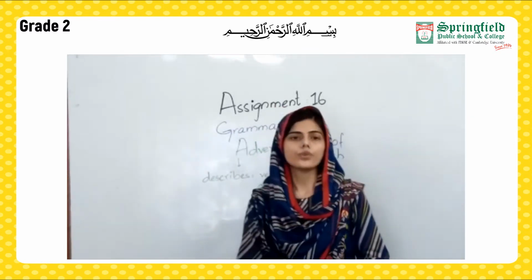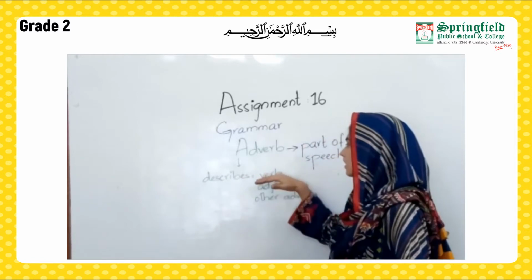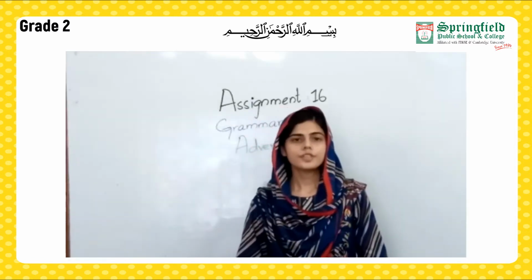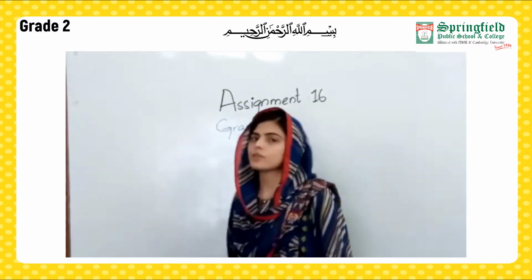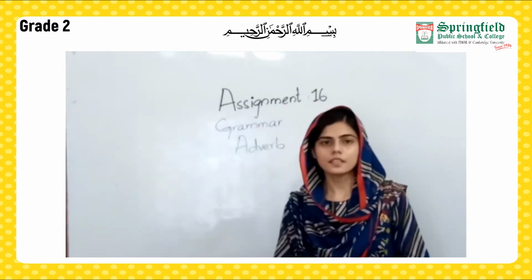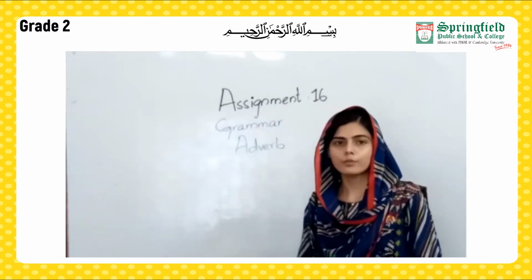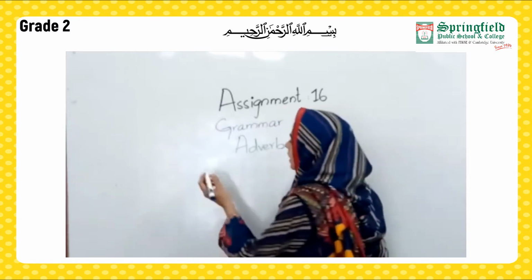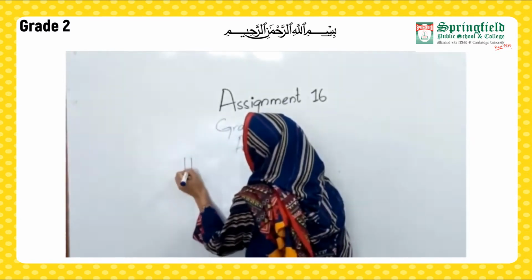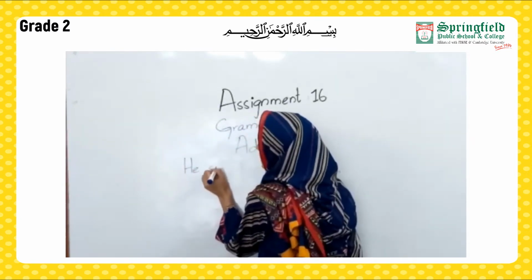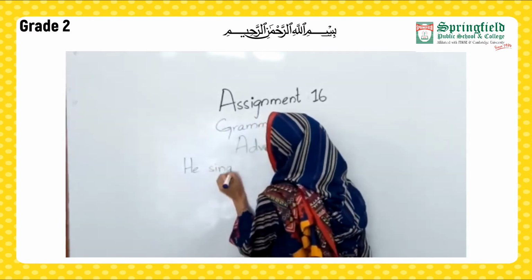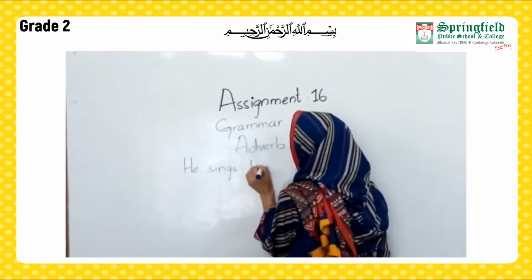Now adverb is a word that describes a verb. So students, as I told you, adverb describes a verb. Now I am going to make a sentence in which I will show you how an adverb is describing a verb. Like I make a sentence, he sings loudly.